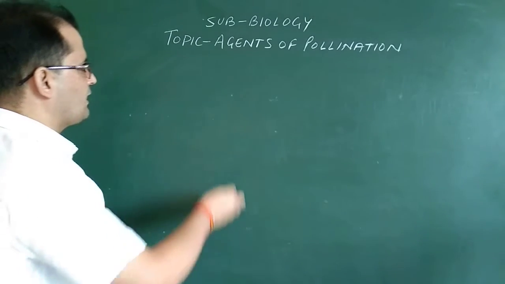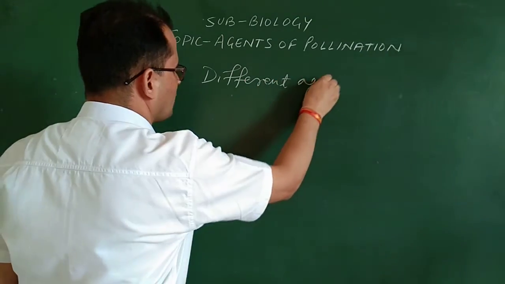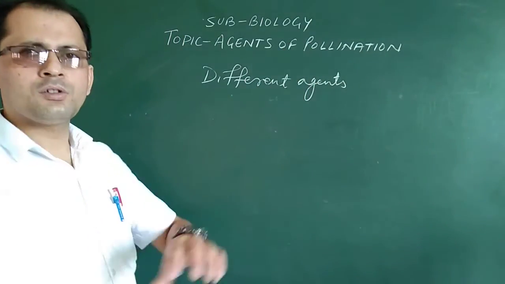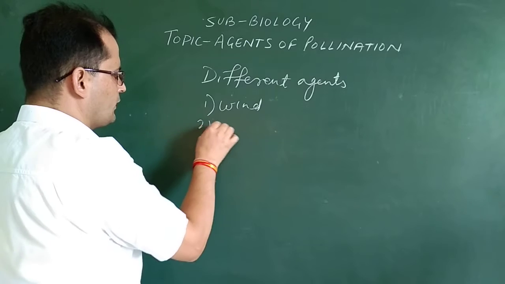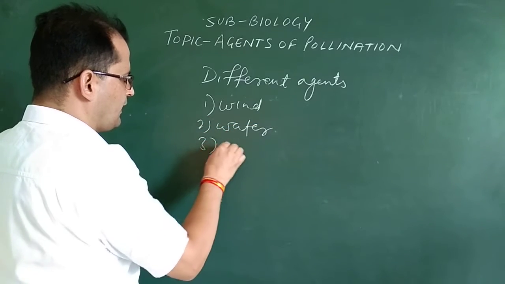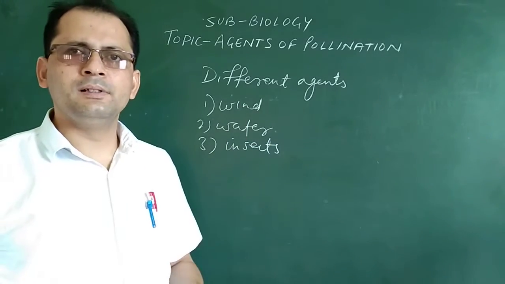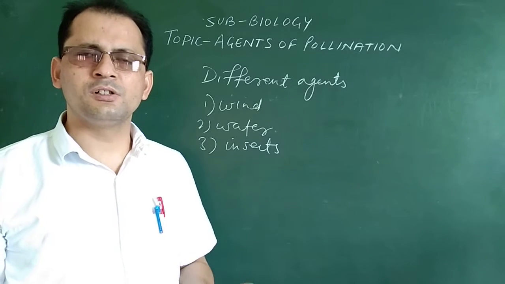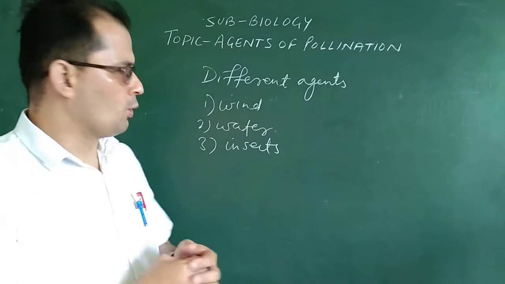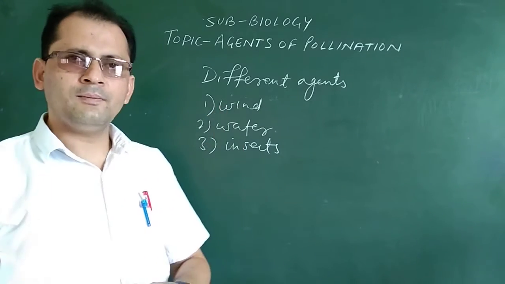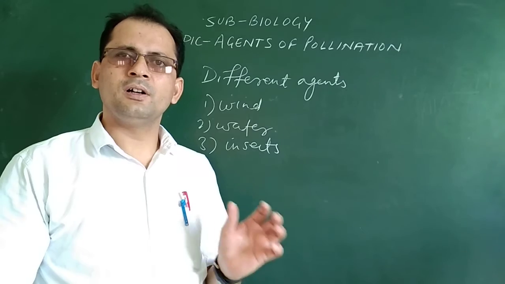So, beta, there are different agents which help in carrying out pollination. The most common ones we are going to talk about are wind, water, and third is insects. Other than these, animals, birds, and human beings are also responsible for carrying out the process of pollination.